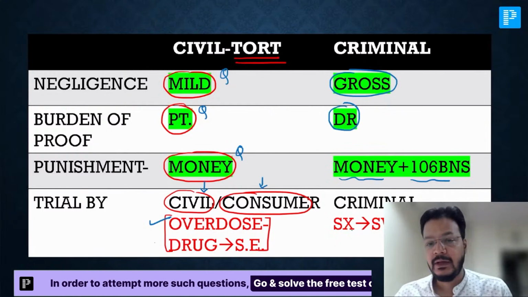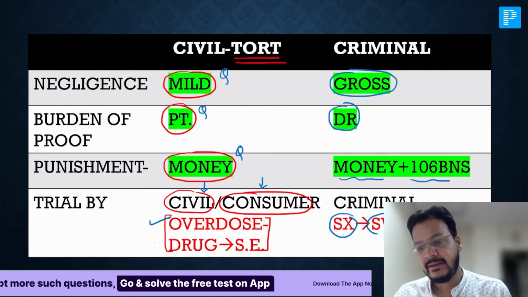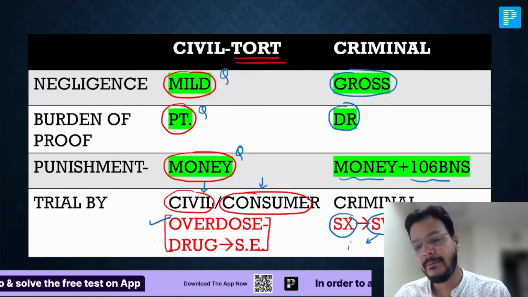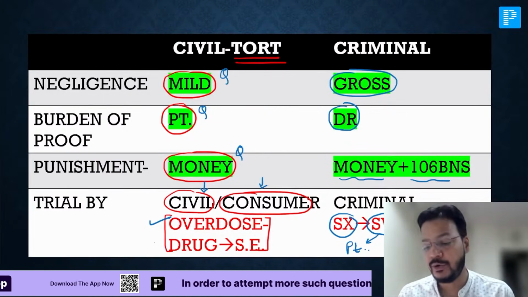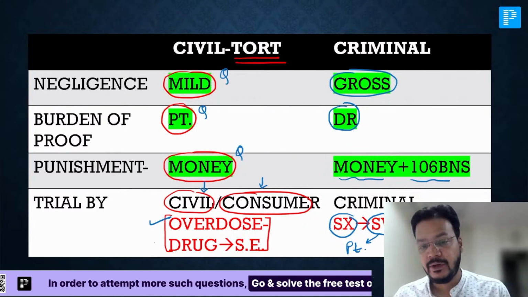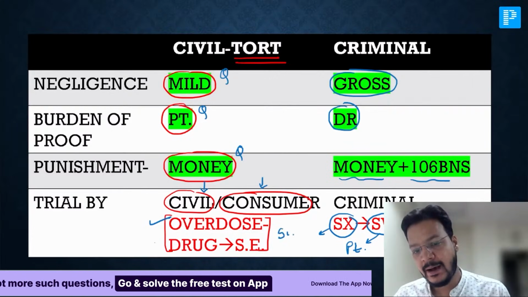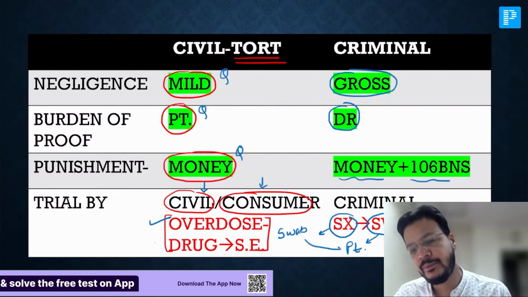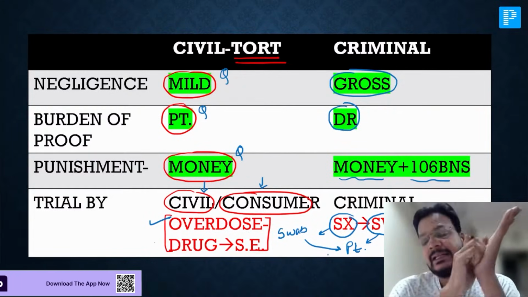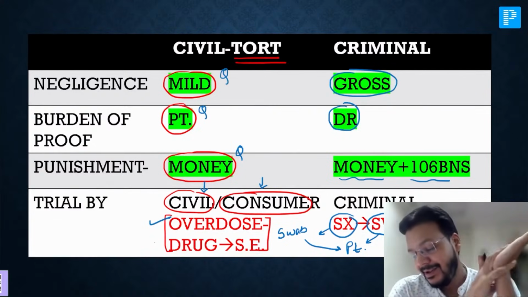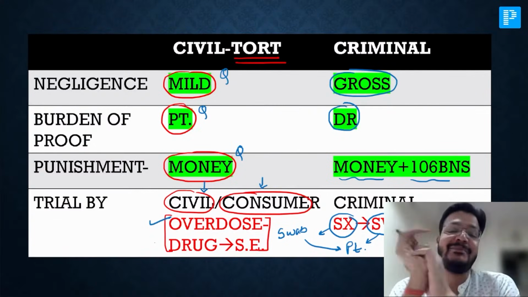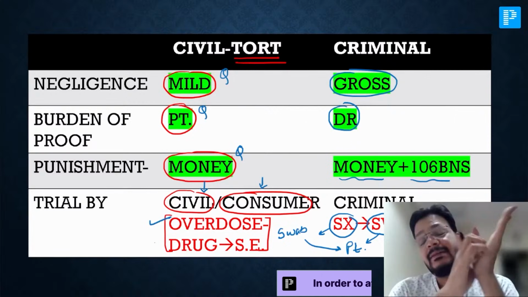Example, after surgery, the doctor forgot a swab or instrument in the patient's body. That is a criminal negligence. Criminal, not Kabir Singh. Yes, criminal is a gross negligence.